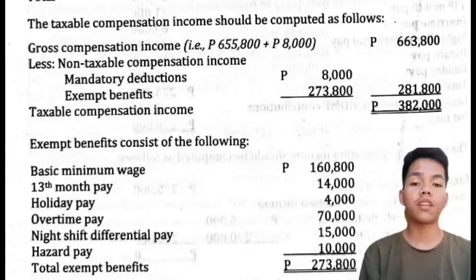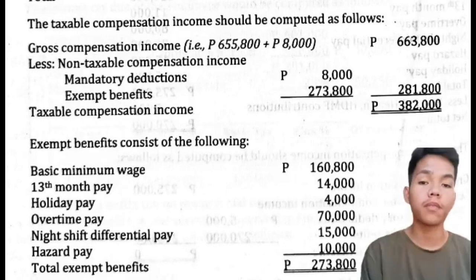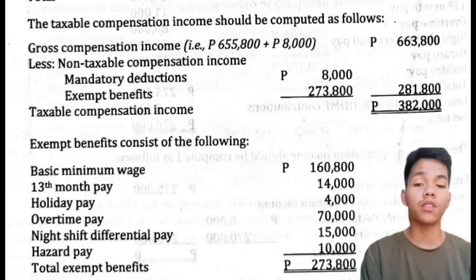The taxable compensation income should be computed as follows. Gross compensation income, 663,800 pesos, less non-taxable compensation income, which is the mandatory deductions, 8,000, exempt benefits, 273,800, with a total of 281,800 non-taxable compensation income. So gross compensation income minus non-taxable compensation income is equal to 382,000 taxable compensation income.